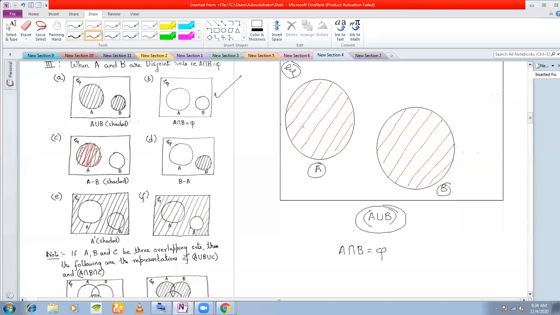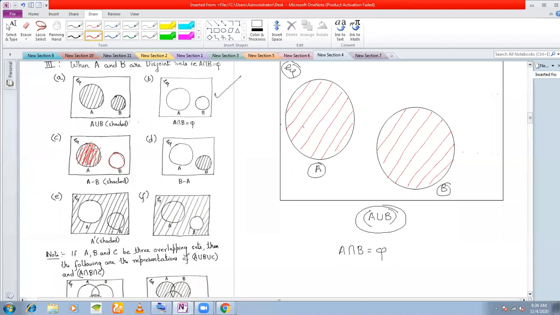Because from A, I'm excluding all the elements of B. So I'm excluding this circle. So what remains? Only this A remains here, right? So that is why A minus B will be only this. We will shade only the circle A.